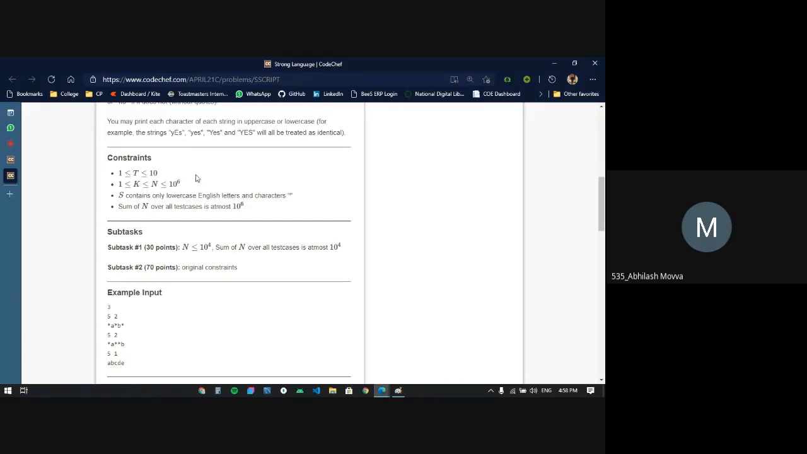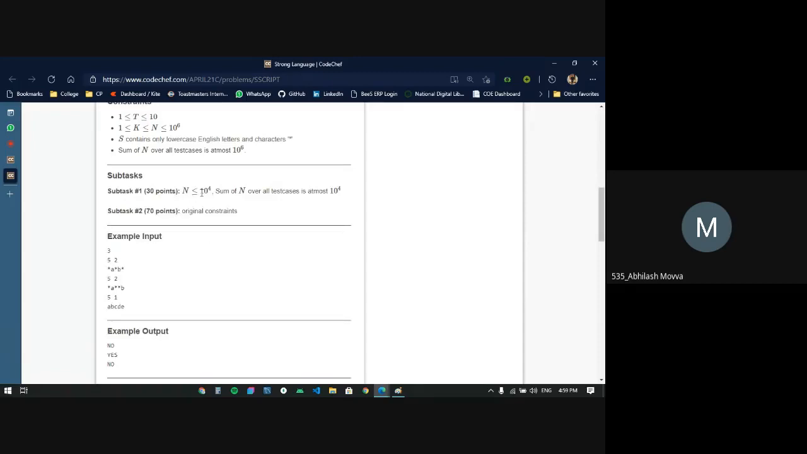For your information, 10 power 6 is in the range of an int, a normal int. An int ranges from minus 10 power 9 to 10 power 9. You'll get to know it definitely. After the contest, we'll also be sharing the competitive programming handbook, and if you go through that carefully, you'll get to know all this.